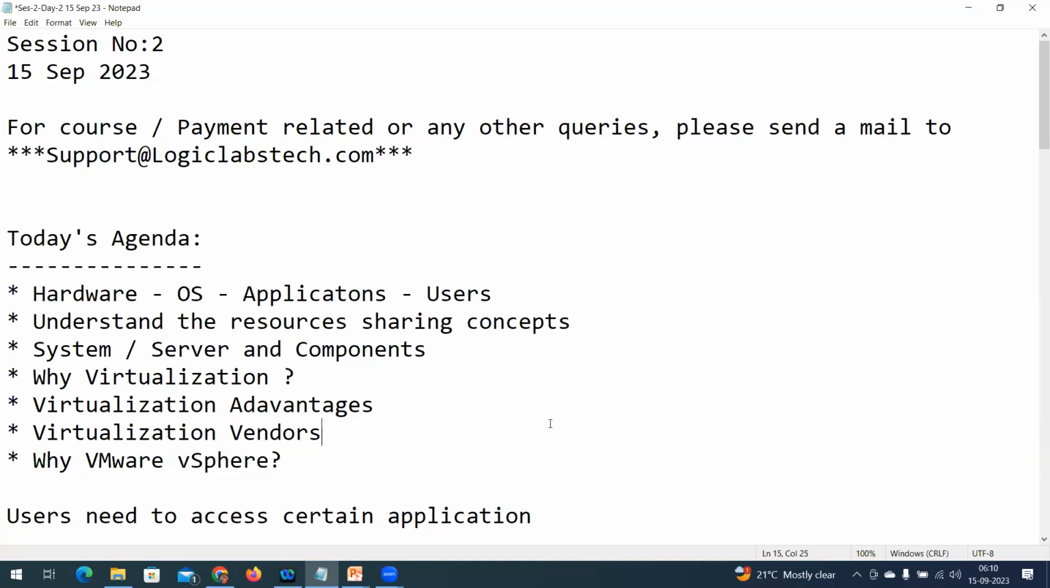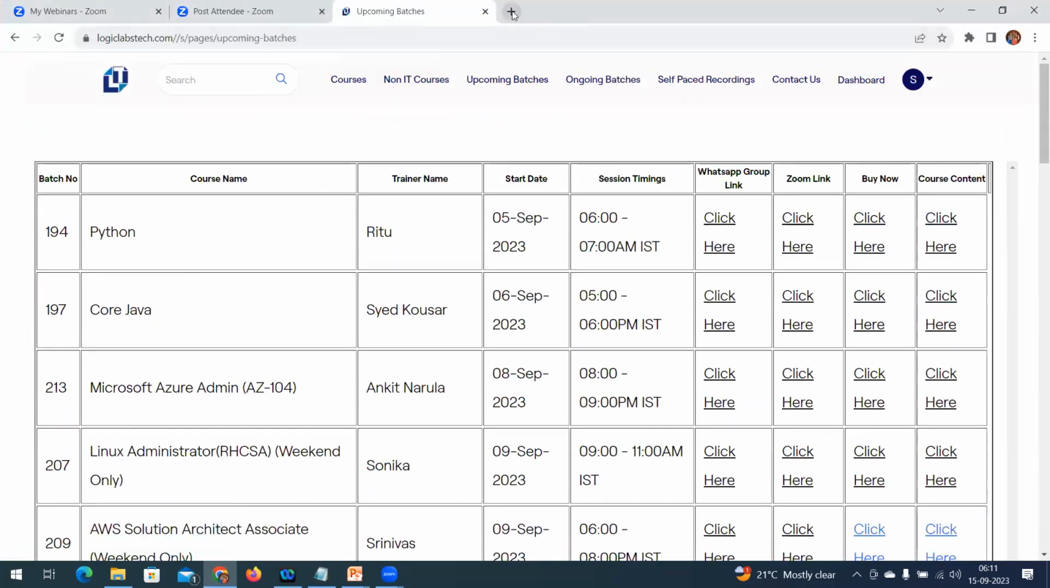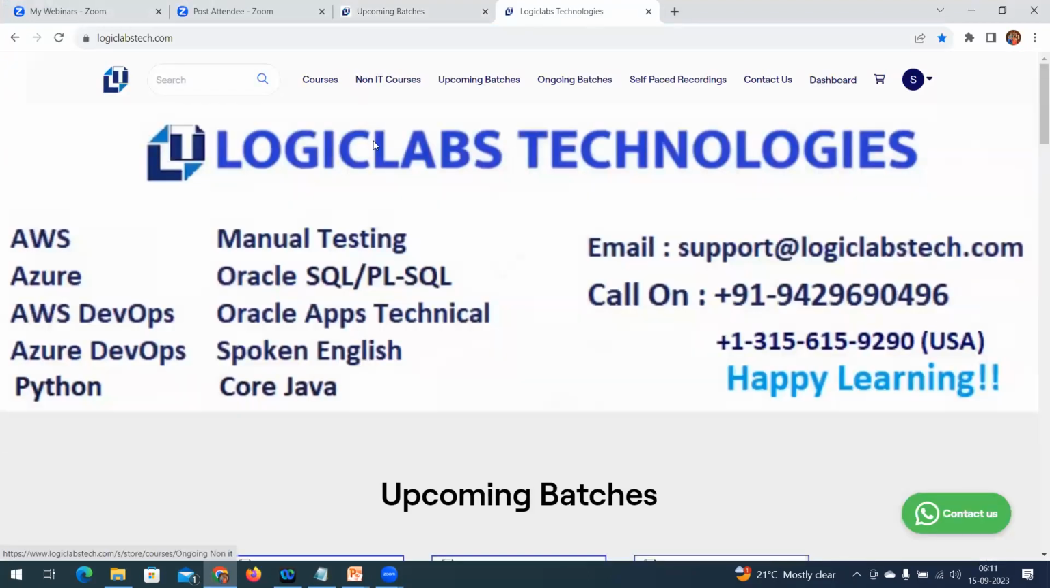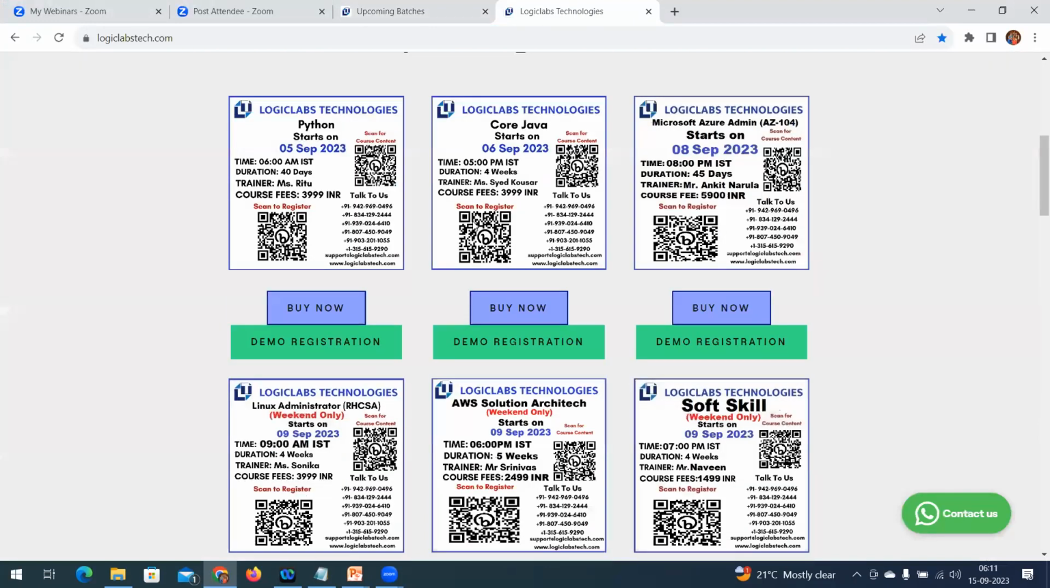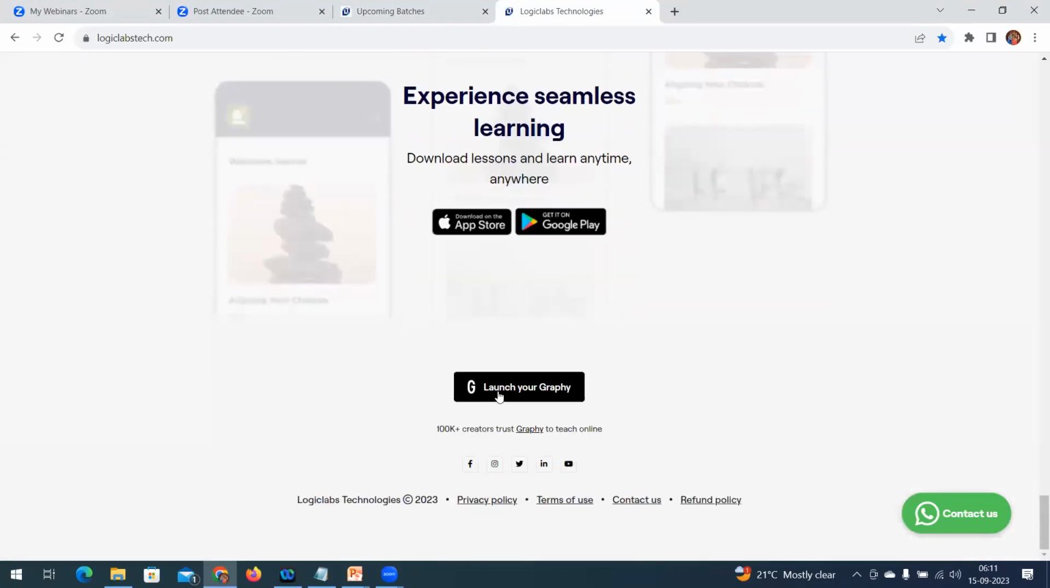Srini, one question before we move on. Where is that LMS Graphy? Once we log into Logic Labs, can we see it, or is it a separate website we need to log into? On the Logic Labs Technologies website, if you scroll down, you will find this LMS Graphy launch. On the main window itself, you will find this.